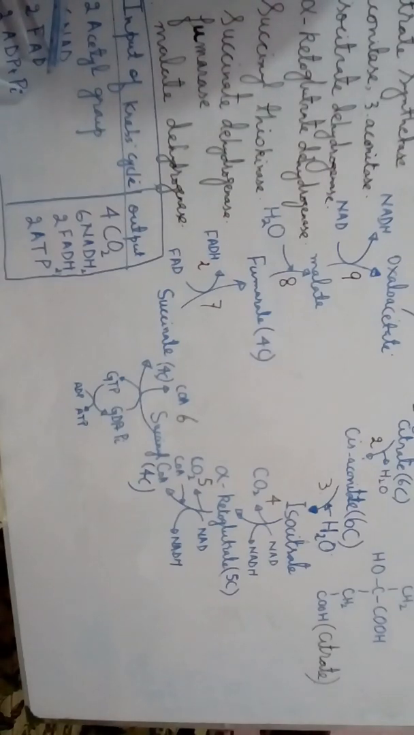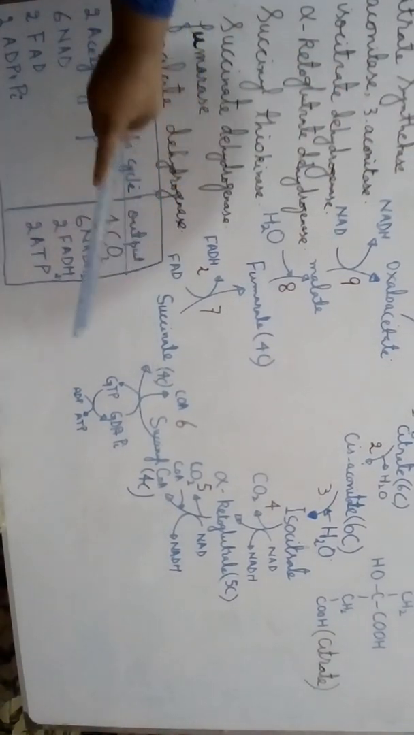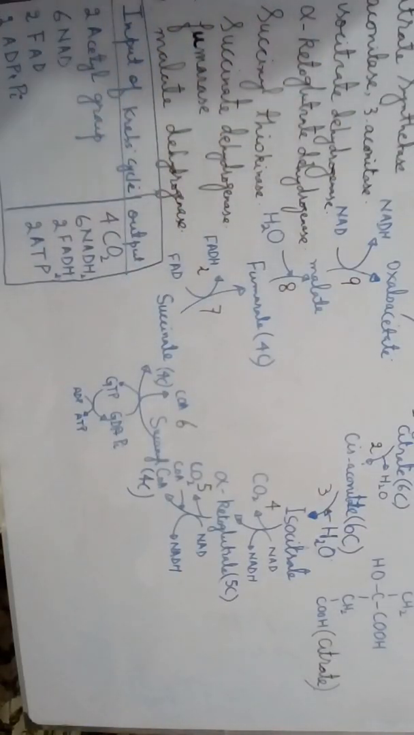instead of 3, how many NAD will we consider? 6 NAD. 2 3s are 6. Then instead of a single FAD, we will consider 2 FAD. Instead of a single ADP, we consider 2 ADP plus inorganic phosphate. So these are the inputs and outputs of the Krebs cycle: 4 carbon dioxide molecules, 2 here and 2 2s are 4. Then 6 NADH2, 3 2s are 6, and 2 FADH2 and 2 ATP molecules.